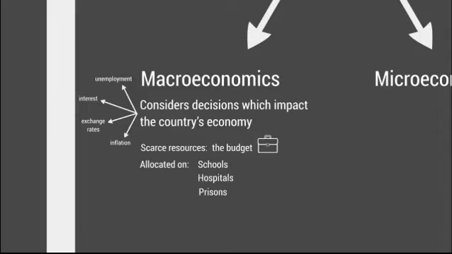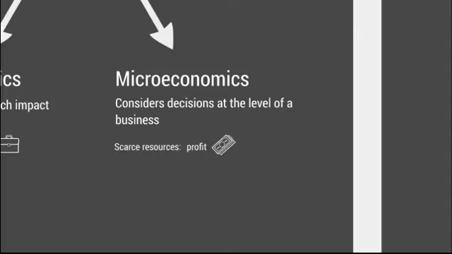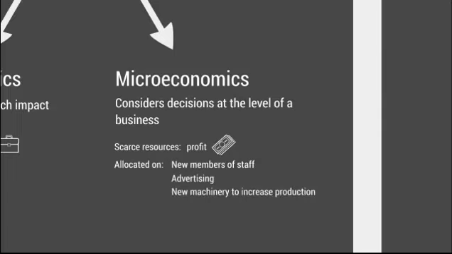But we know economics doesn't just focus on decisions which impact the whole country's economy. Microeconomics considers decisions which are at the level of the business. In a business, the scarce resource might be something like the profit. Now, the business could decide to allocate these scarce resources on things such as employing new members of staff, increasing the amount they're spending on their advertising, or purchasing new machinery to increase the level of production.